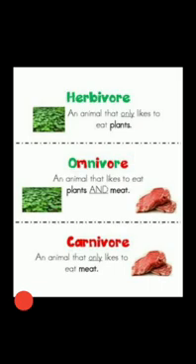And the third one is the omnivores or the omnivorous animals. These are the animals that eat both plants and animals. So we can also say that omnivores are the combination of herbivorous animals and carnivorous animals, as they eat plants and also the flesh of other animals, the meat also. So there are three kinds of consumers: the herbivores, carnivores and the omnivores.